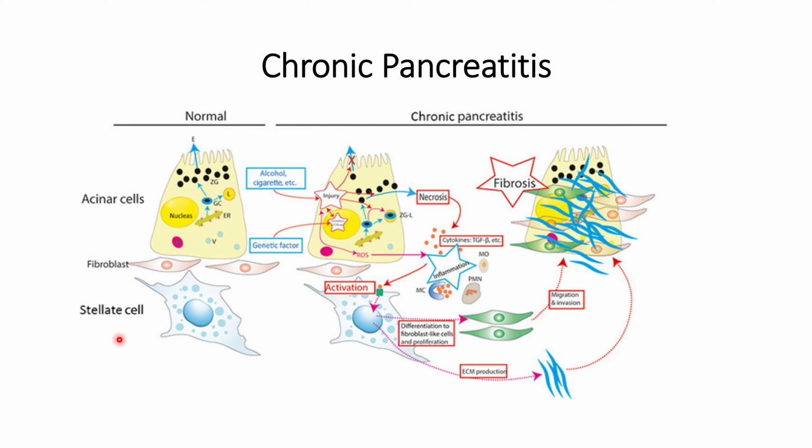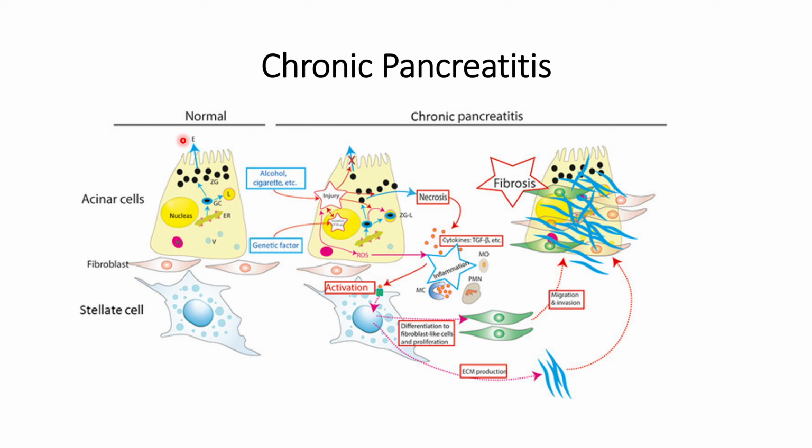In the normal pancreas, what will happen? These are the acinar cells, and acinar cells are prone not only to chronic pancreatitis, but also to pancreatic cancer, as they are present near the ductal area of the pancreas. And we know that any cancers present at the ductal areas are more prone to metastasis also. So let us come back to the topic.